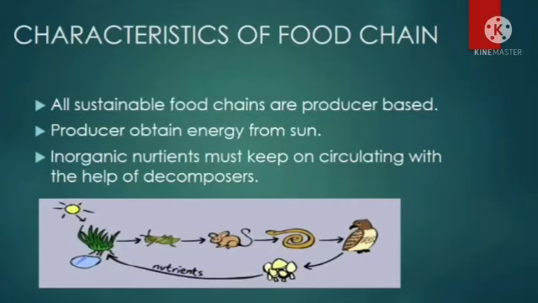But then how will the nutrients come back to the producer? It happens because all the living organisms at any trophic level, if they die, will be decomposed by microorganisms or decomposers. This means the complex substances will be converted into simple ones and mixed with the soil. This soil gets the nutrients, and again the nutrients are utilized by the plants. So in this way, inorganic nutrients keep on circulating.